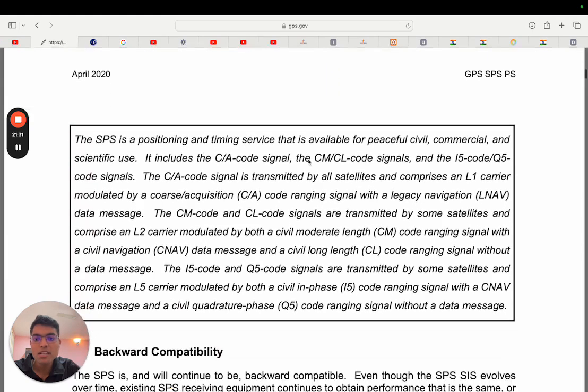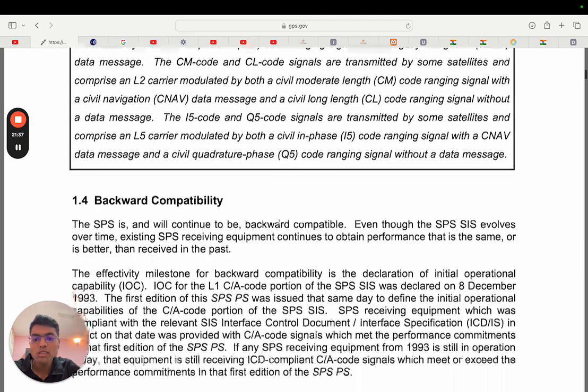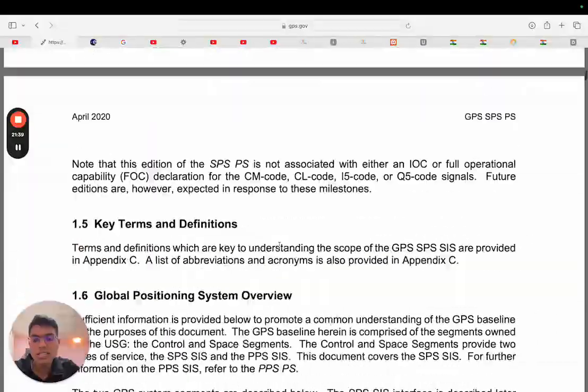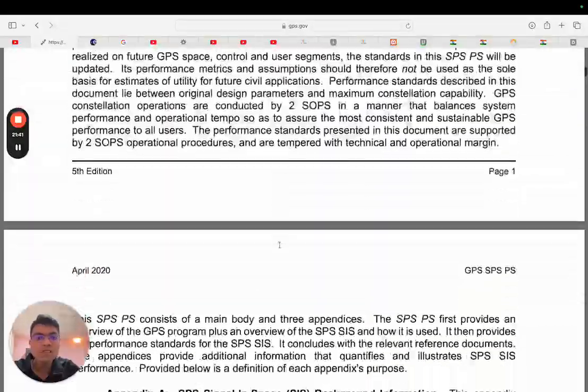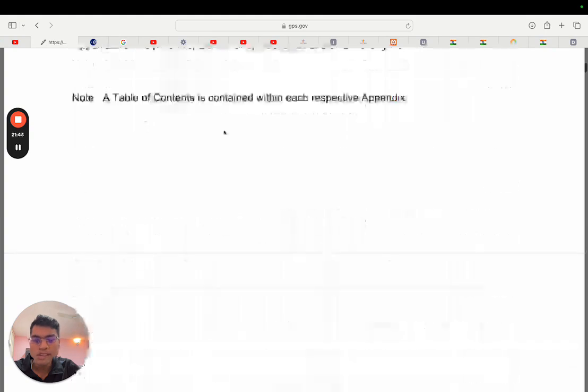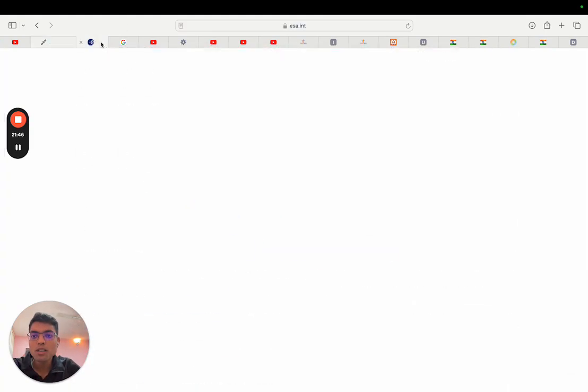Here is the definition. It is a positioning and timing service that is available for peaceful, civil, commercial, and scientific use. So here also you read three or four lines. Your work is to understand and to write it in 150 words. So that is the standard positioning service. After understanding this, Google again.